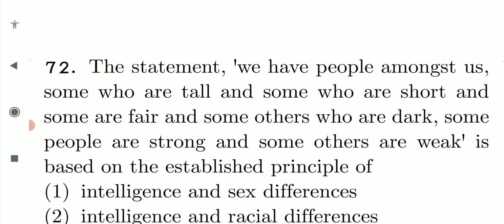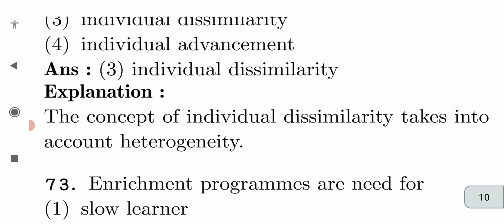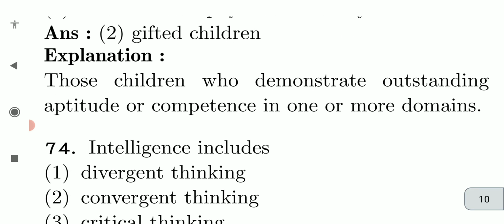The statement: we have people amongst us, some who are tall, some who are short, some are fair, some others who are dark, some people are strong, some others are weak, is based on the established principle of individual dissimilarity. Enrichment programs are needed for slow learners, gifted children, average children, children with physical disability. Enriched program for gifted children.